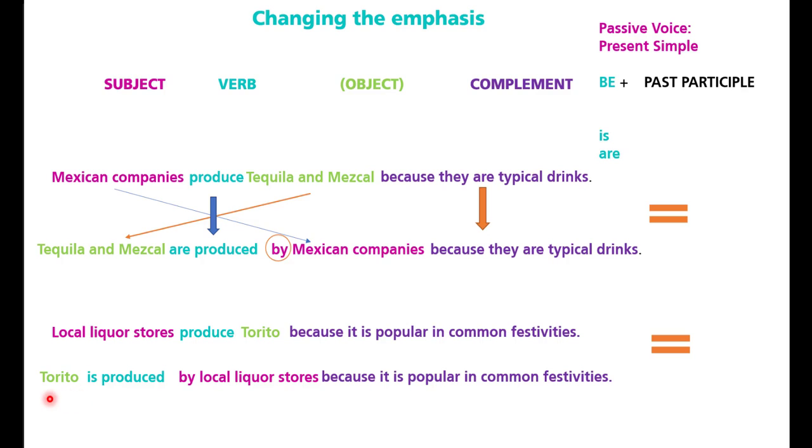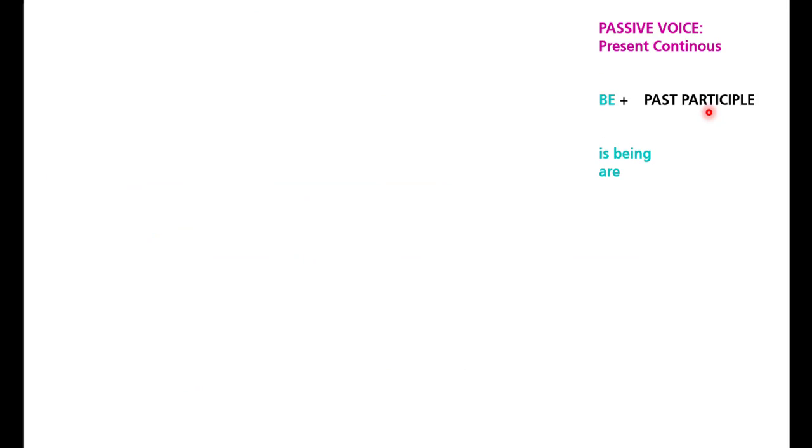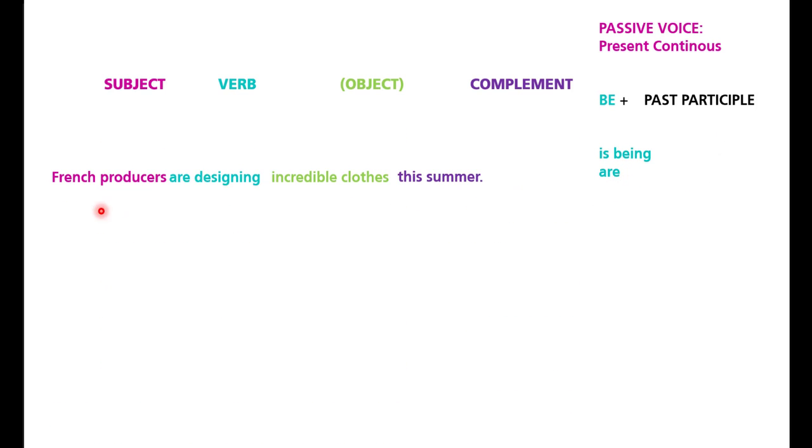So check, this is the formula for present simple: the verb to be and the past participle. Okay, now let's continue with passive voice, but in present continuous. In present continuous, the formula is very simple: is, are, being, and the past participle. For example, this example says French producers are designing incredible clothes this summer.